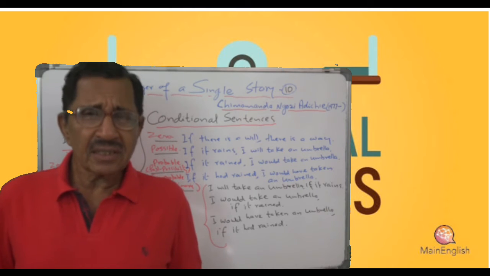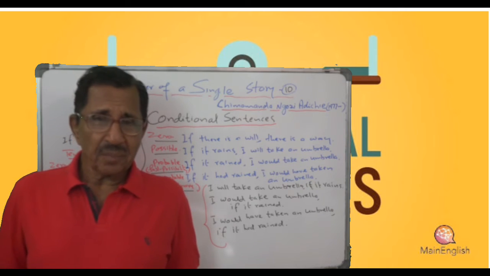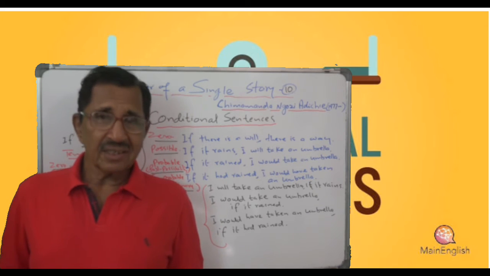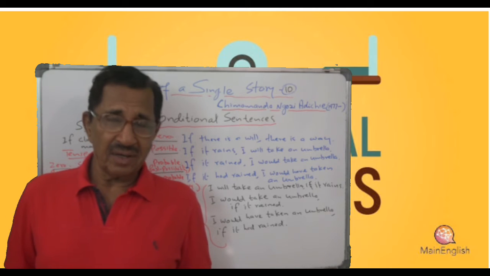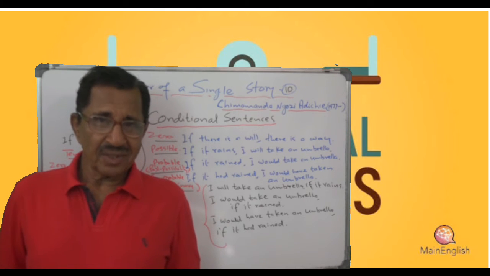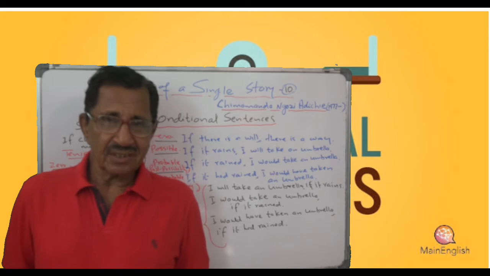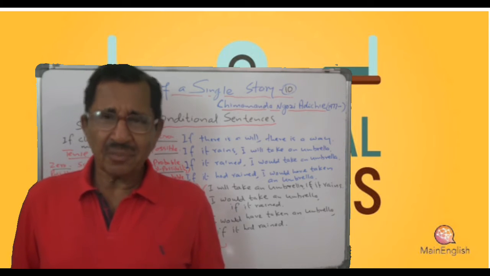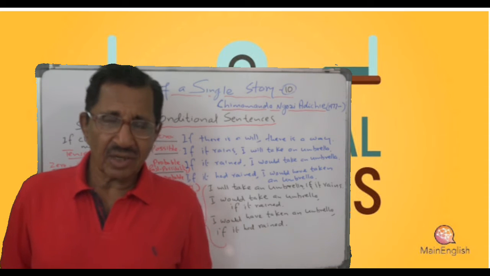Now come to the third one. What do you call probable conditions? Zero condition, possible condition, and now you have got probable. Possibility is say 50% or 20%. Or it can be a past possibility. See, look at the verb.